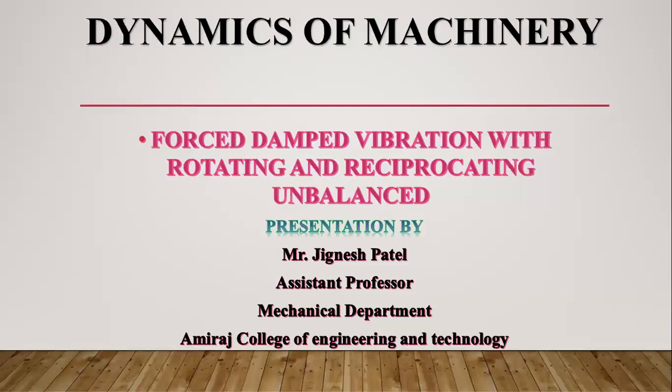Why? Because here the force generated does not repeat with time period, it is not periodic. So the force generated during rotating and reciprocating unbalance is not called a harmonic or sinusoidal force, but